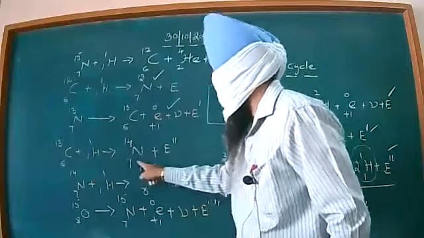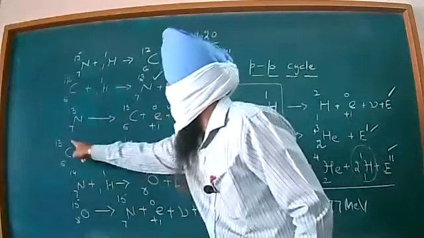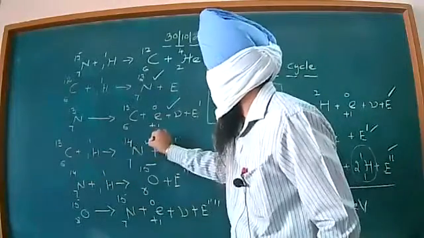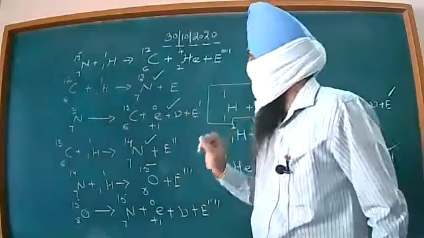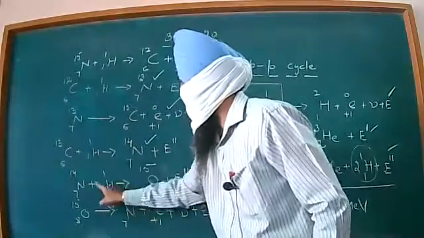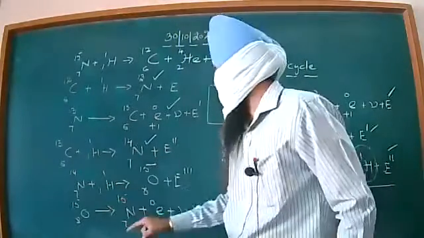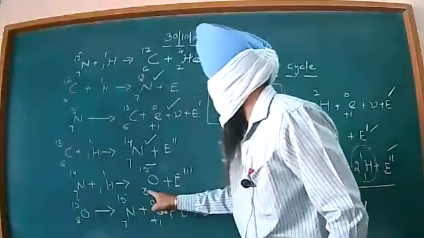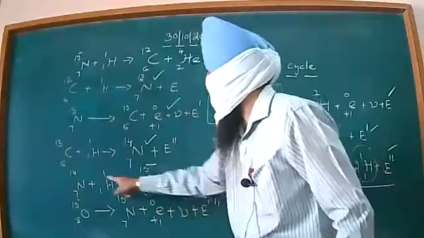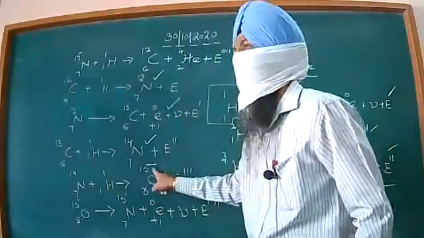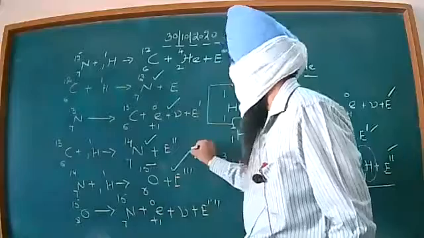6 plus 1, 7, it is there. 13 plus 1, 14, it is there. Again we are justified. And here 7-14 is again getting combined with a proton. Oxygen: 7 plus 1, 8. Atomic number 14 plus 1, 15. Again justified, we are correct.